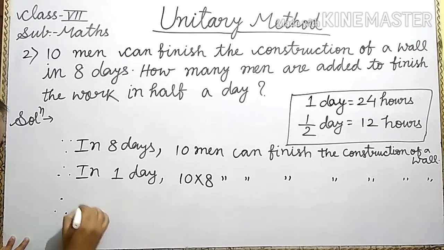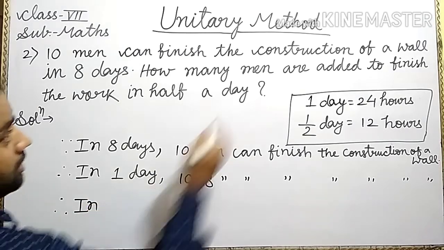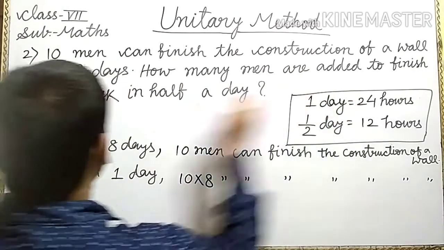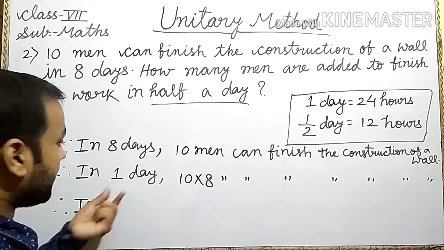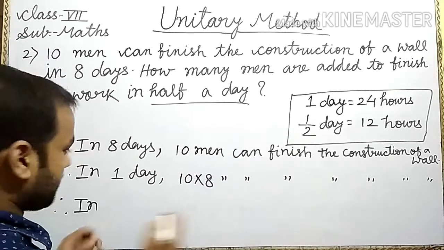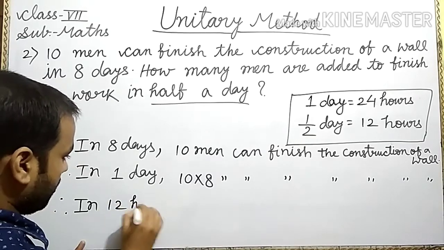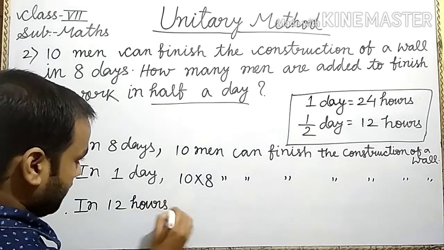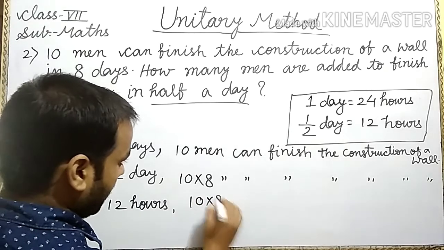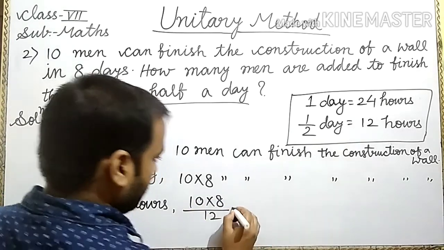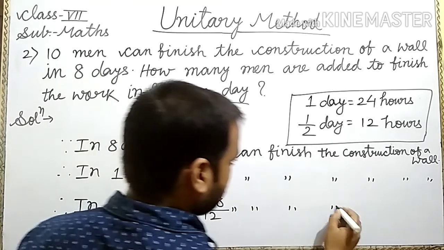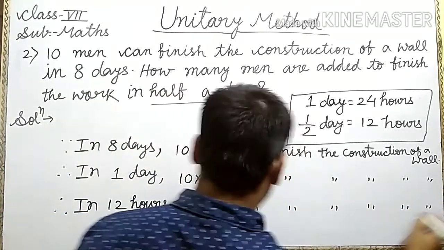Therefore, how many men are added to finish the work in half a day? Half a day means 12 hours. In 12 hours, 10 into 8 upon 12 men can finish the construction of the wall.